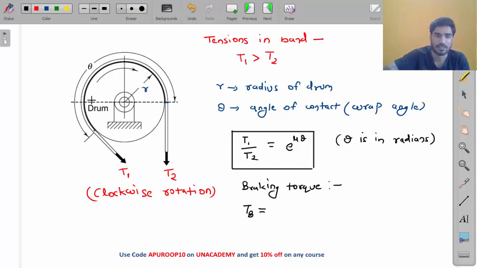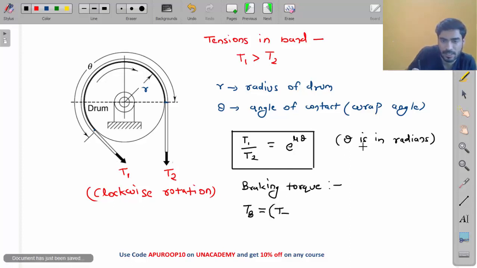Look at this. We need to calculate the anti-clockwise torque. Now what is the torque of T1? It will be T1 into R, anti-clockwise, and T2 is clockwise, so minus T2 into R. T1 is applying torque anti-clockwise, T2 is applying torque clockwise. So what will be the total torque, my friend? It will be T1.